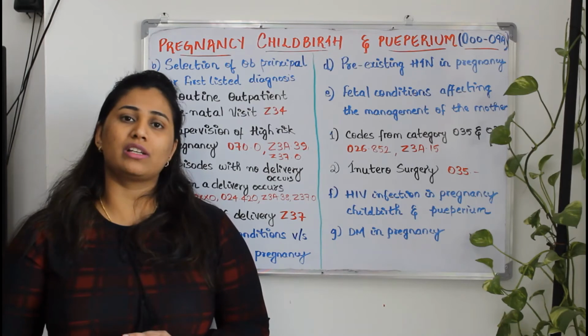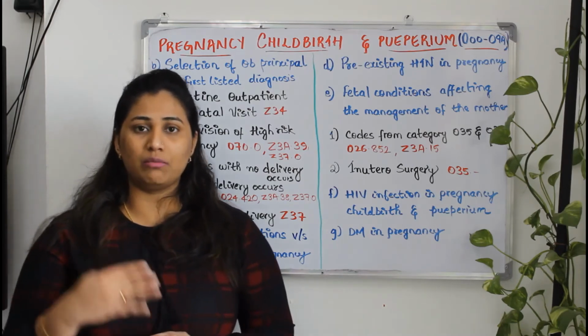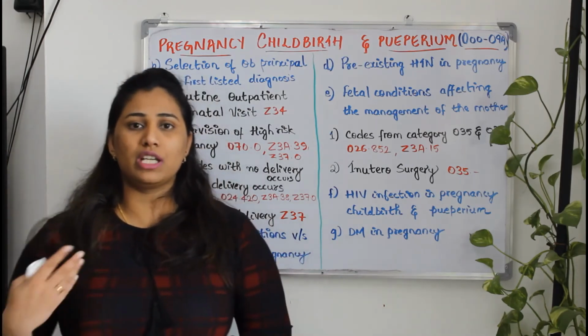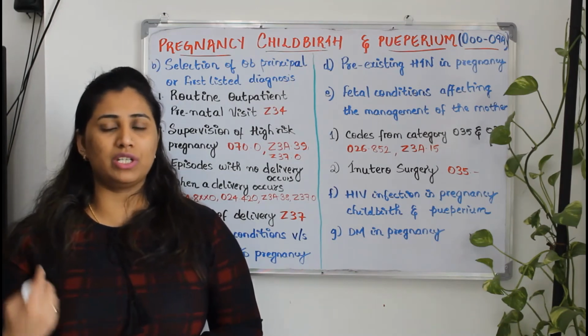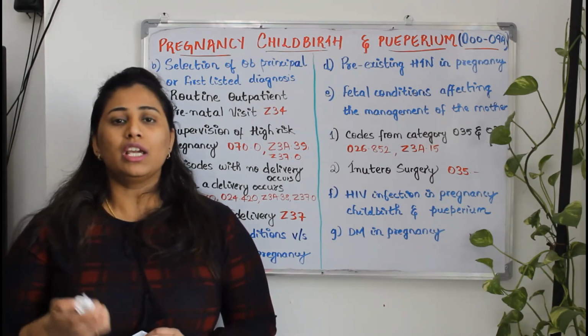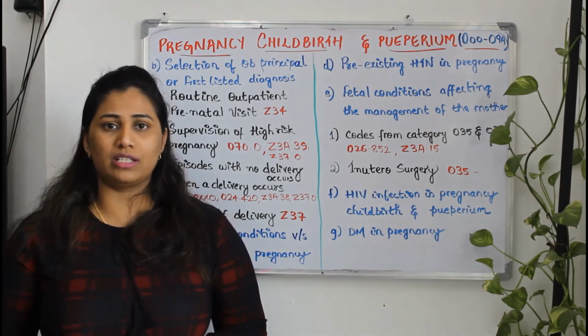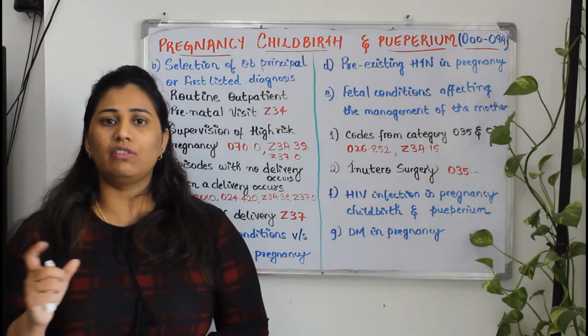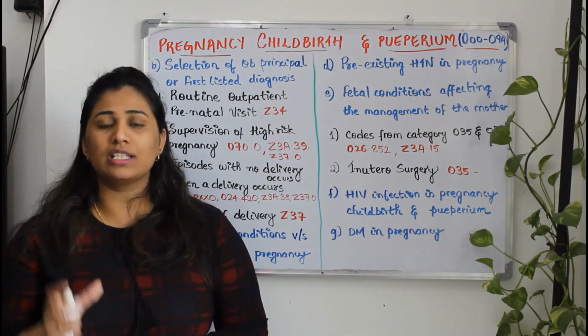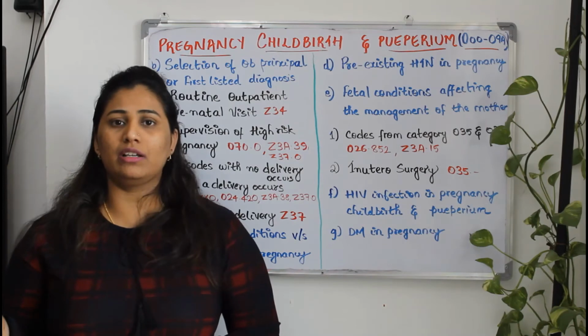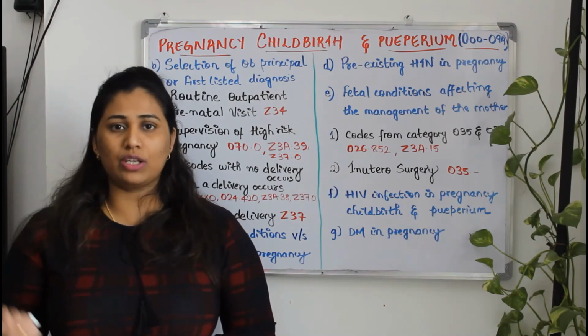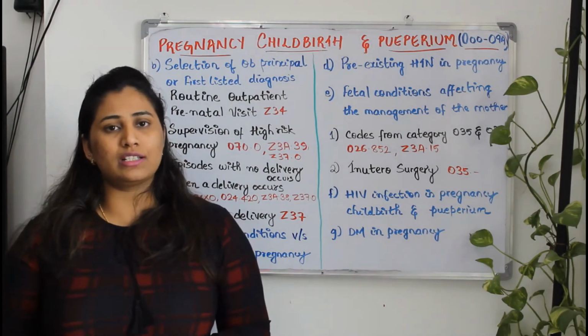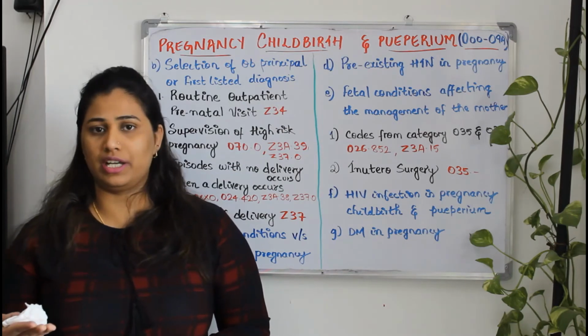Pre-existing means before pregnancy itself the patient was having some other particular condition. If you take an example, it can be DM, hypertension, whatever it is. If the patient has it before pregnancy, then we will assign the codes as pre-existing diabetes mellitus in pregnancy. Okay. If it is after conceiving, then we will code it as gestational diabetes mellitus.